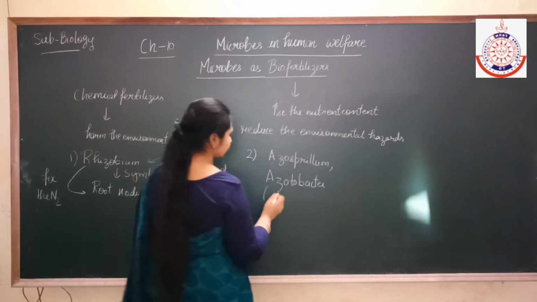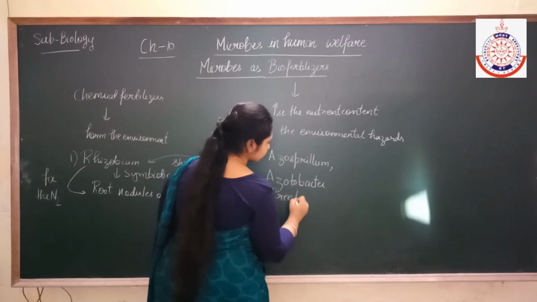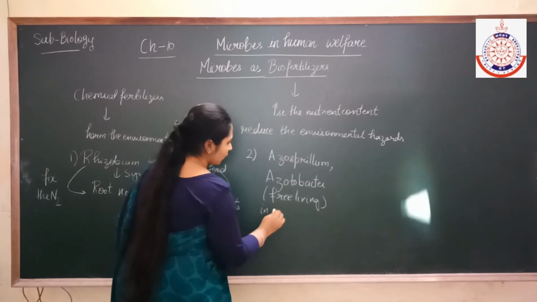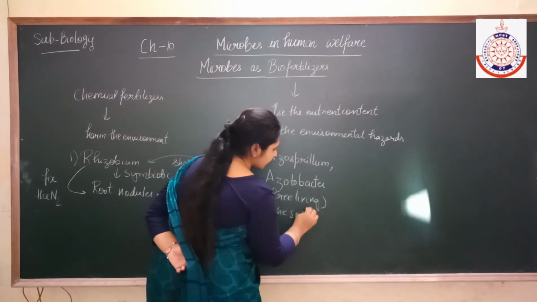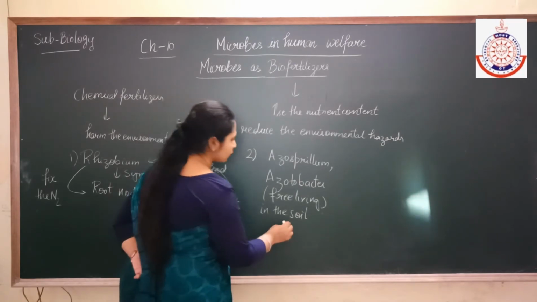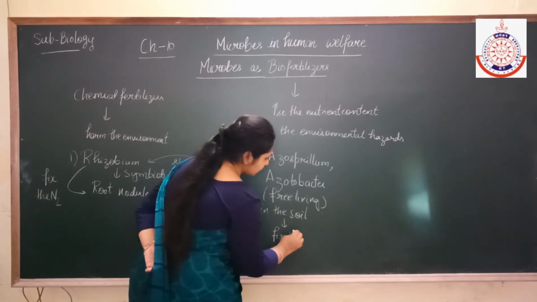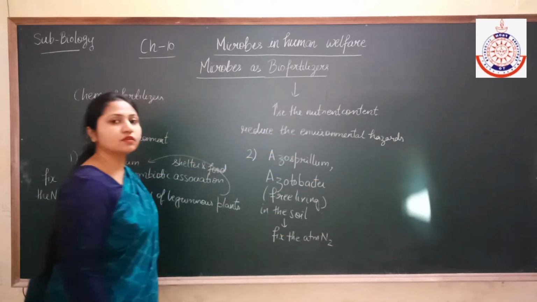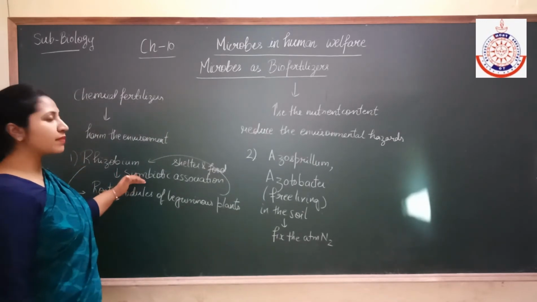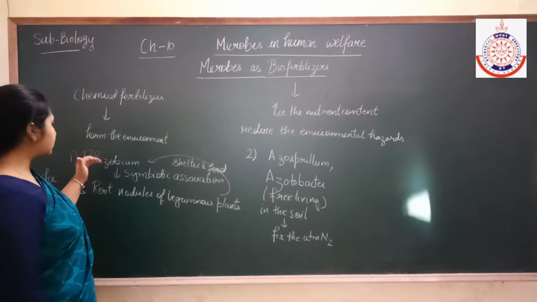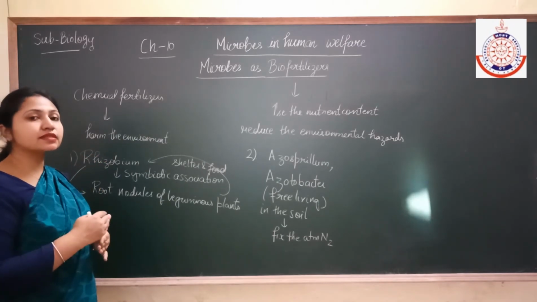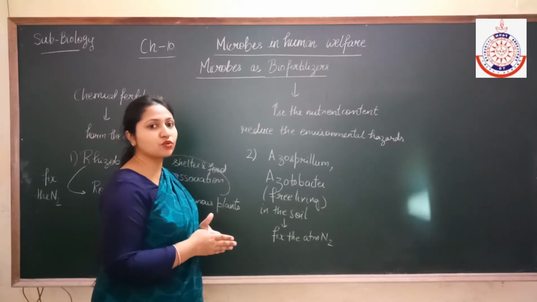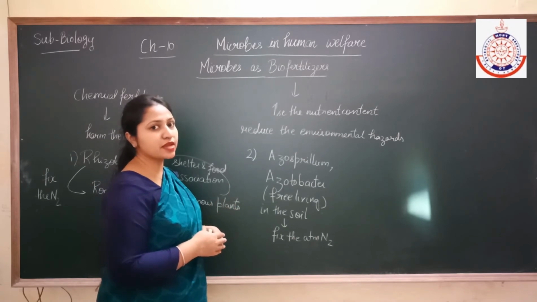These are free living microorganisms which are present in the soil, and they are also responsible for fixing the atmospheric nitrogen. Okay, so Rhizobium bacteria is present in a symbiotic association, but these organisms are present freely in the soil, and they help in fixing the nitrogen.